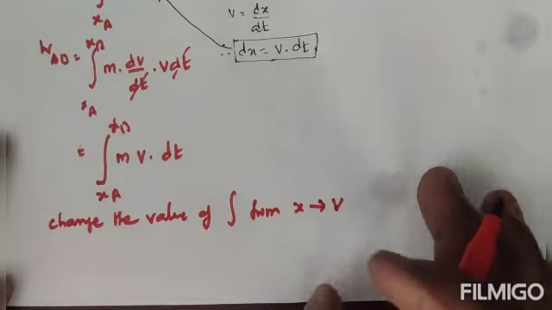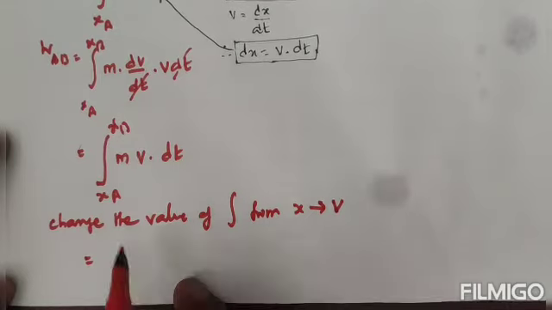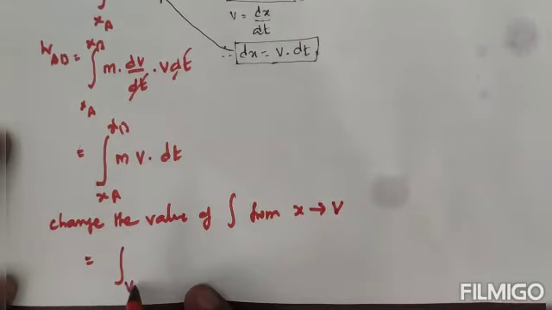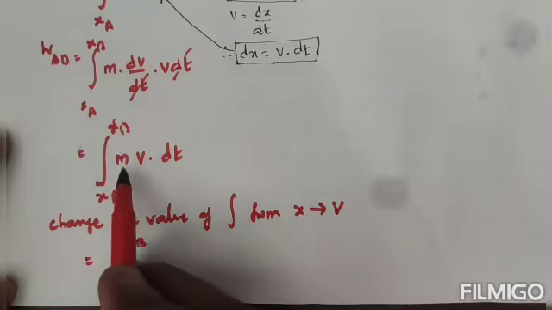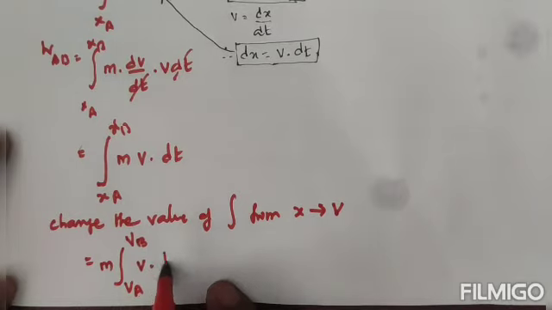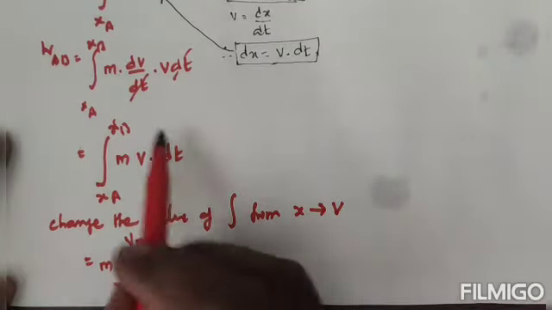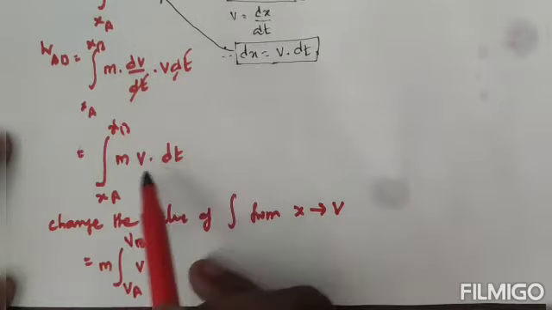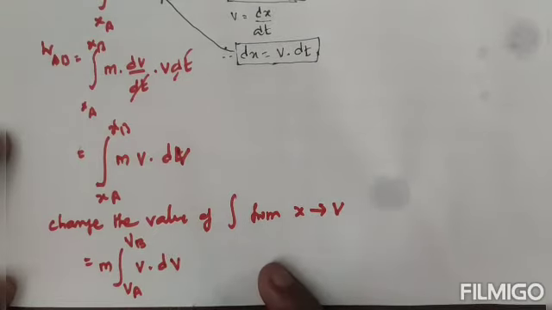Now this equation we can write as the integral from VA, the initial velocity, to VB, the final velocity. Then m is a constant, let's take it outside. The remaining is v into dV. Here I wrote dt, it's not dt, it's dV.